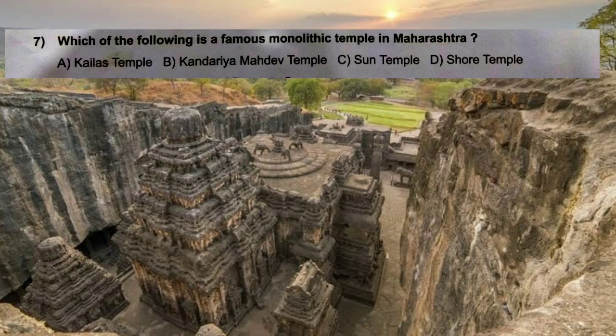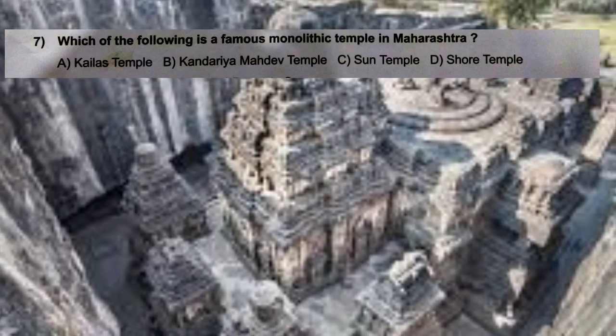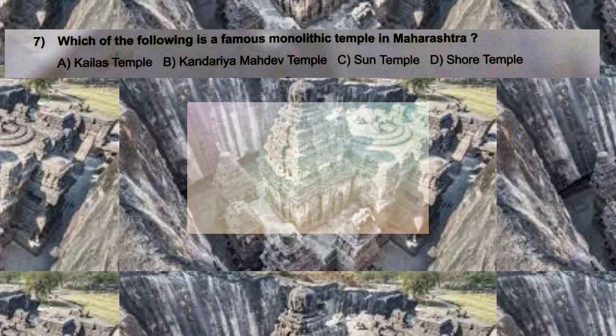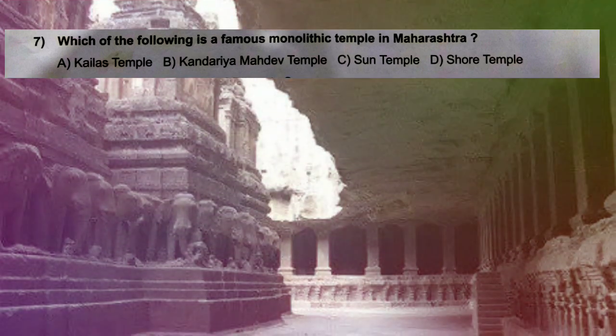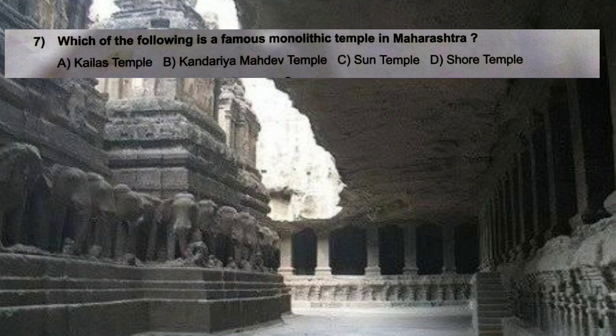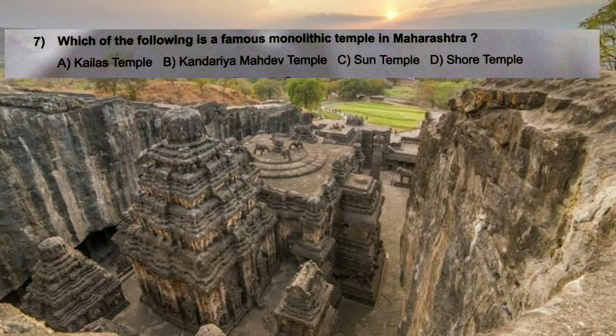Question number 7. Which of the following is a famous monolithic temple in Maharashtra? A. Kailas Temple, B. Khandariya Mahadev Temple, C. Sun Temple, D. Shore Temple. And the correct answer is A. Kailas Temple. Here the word monolithic, in Hindi ekashma, or in English mono means single, which means formed from a single large block of stone.